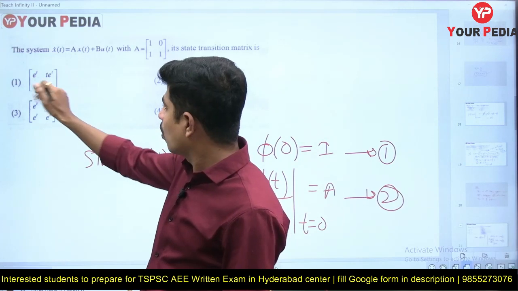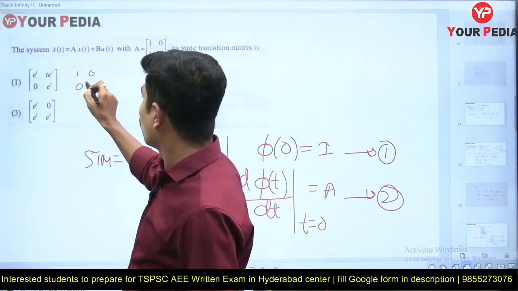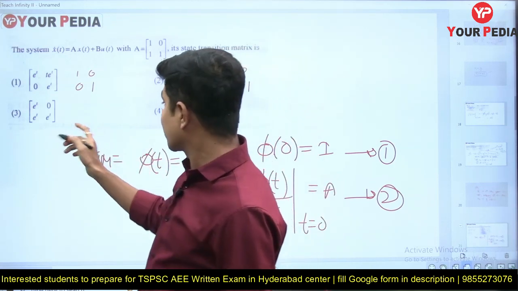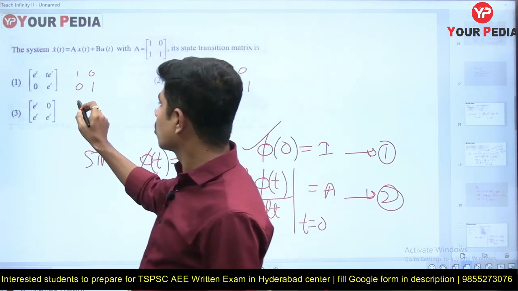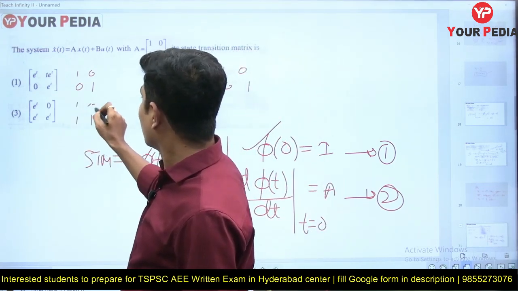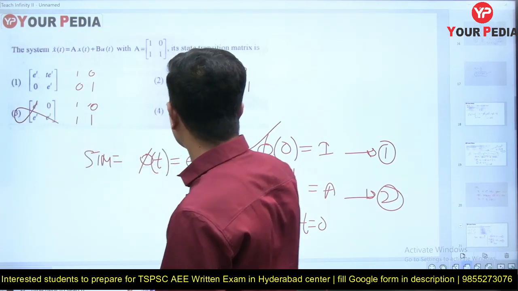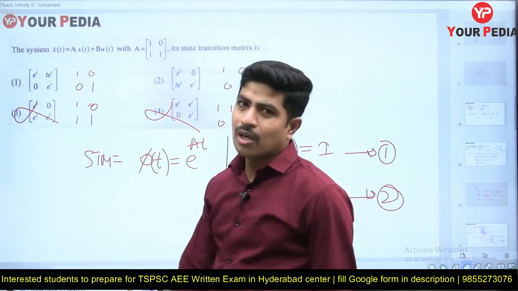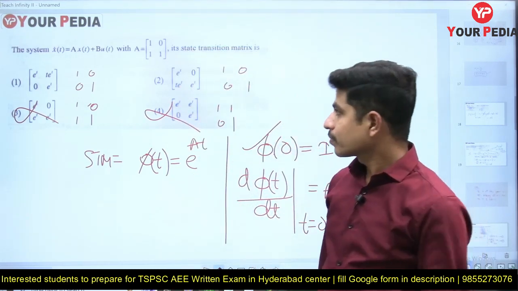If I put t equal to 0, I get 1 0 0 1. Yes, satisfied. I am checking the first condition. This one is 1 0 1 1, not satisfied, so forget about option 3. This one is 1 1 0 1, yes, this failed. Forget about the fourth option.